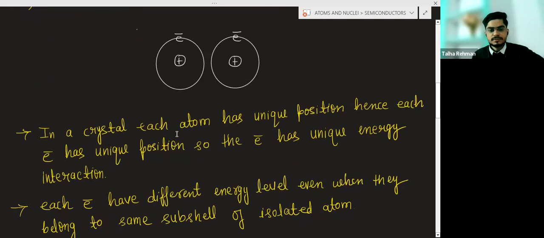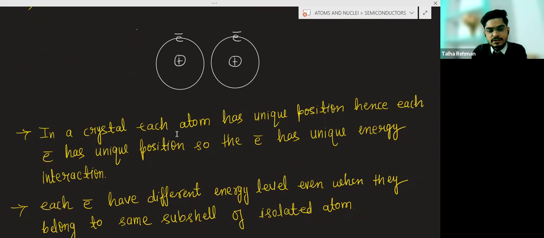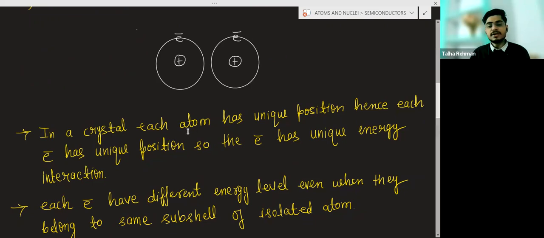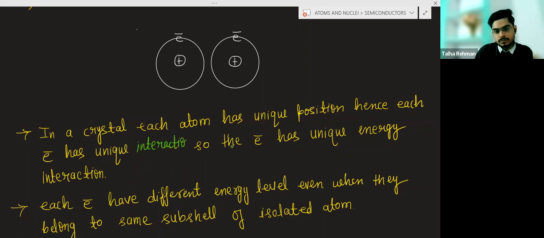In a crystal, each electron has a unique position. Hence, each electron has a unique interaction. So imagine the crystal, and inside the crystal there are atoms.